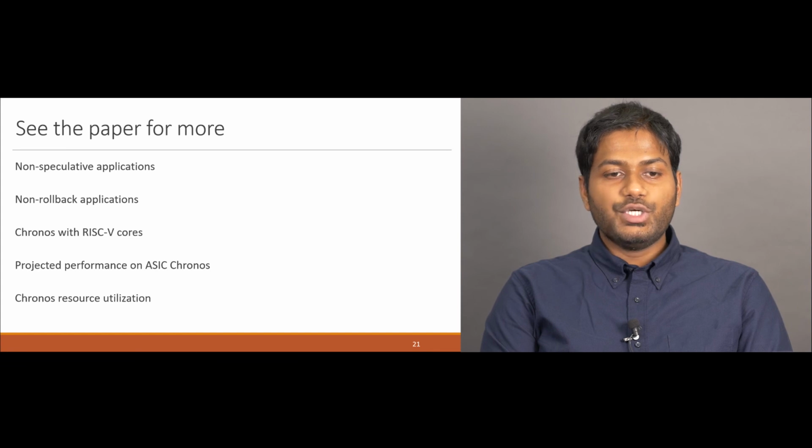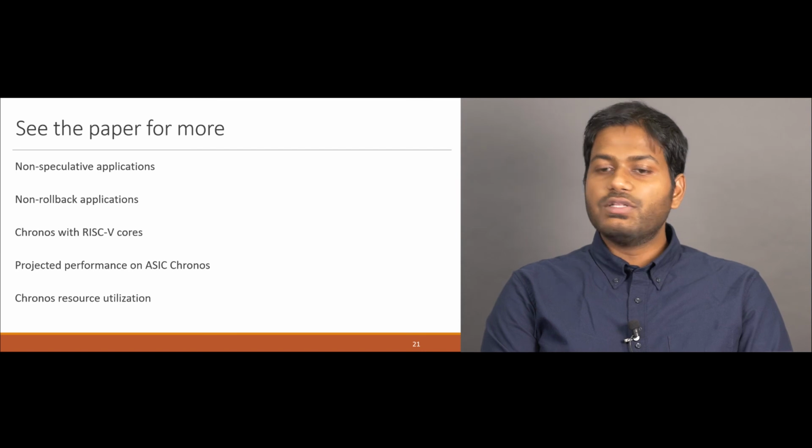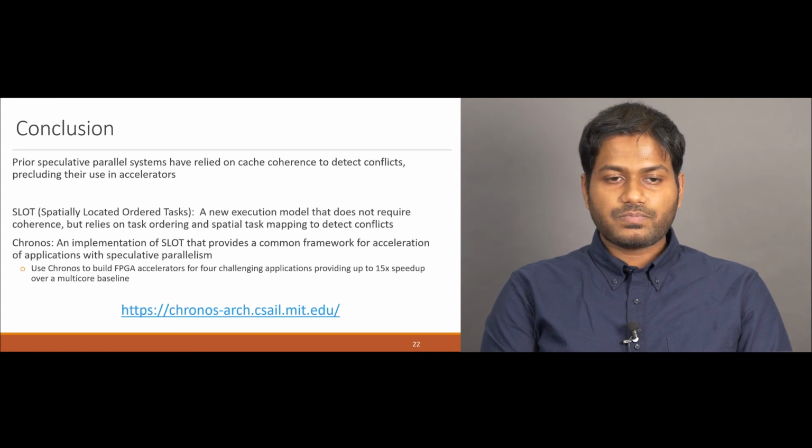In the paper, we show how Chronos performs with traditional non-speculative applications, and also how Chronos can be configured for applications that do not require rollback after task abort. We also have many more results, including how Chronos performs with RISC-V softcores, projected performance of Chronos on an ASIC implementation, and the resource utilization on the FPGAs.